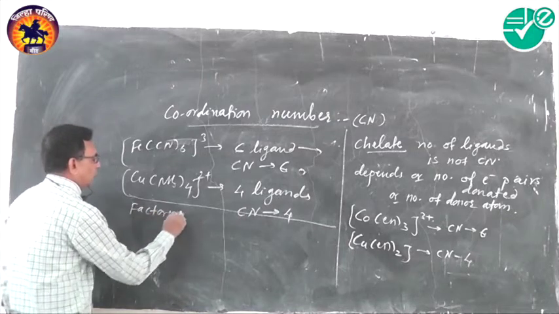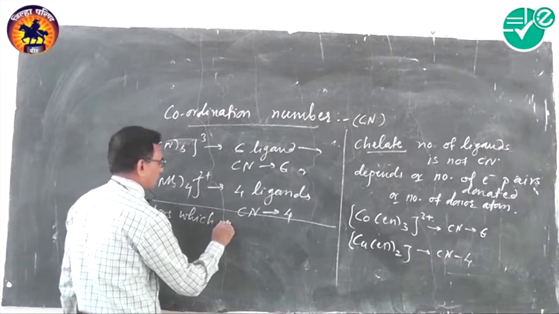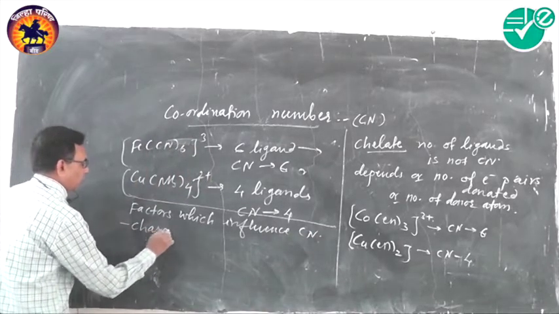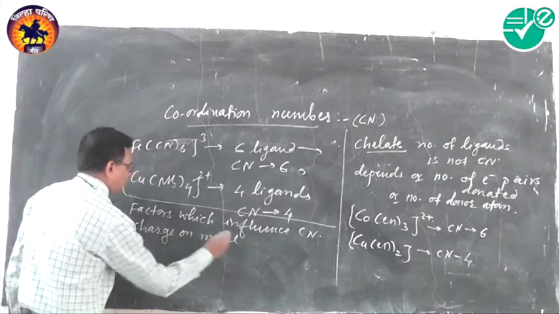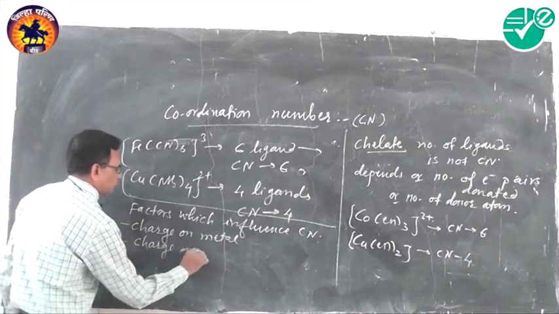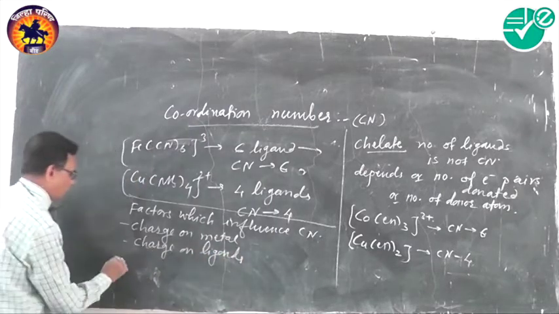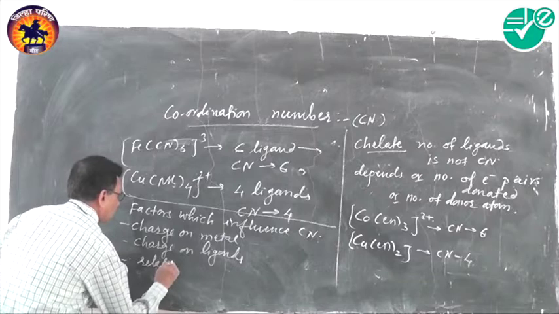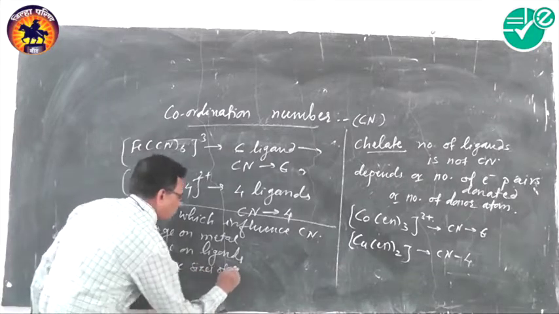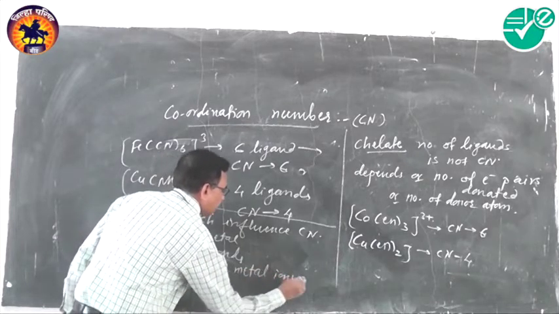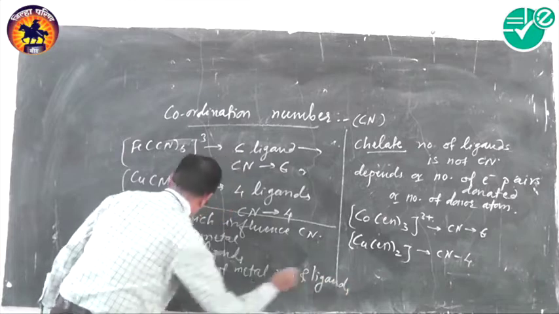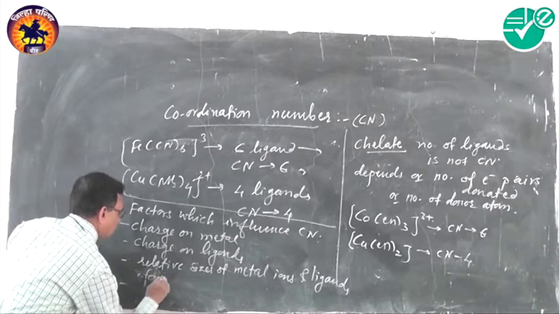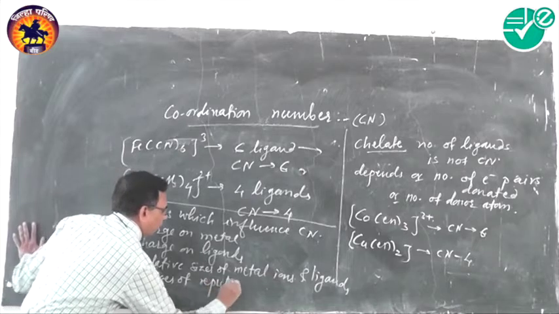The factors which influence coordination number are the charge on the metal, the charge on the ligands, the relative sizes of metal ions and ligands, and the forces of repulsion between ligands.